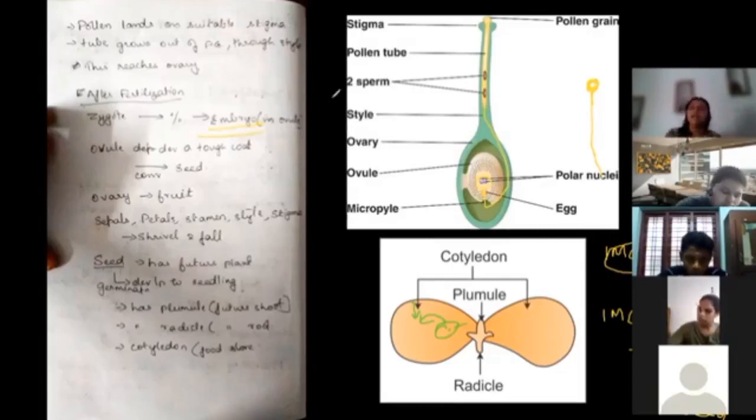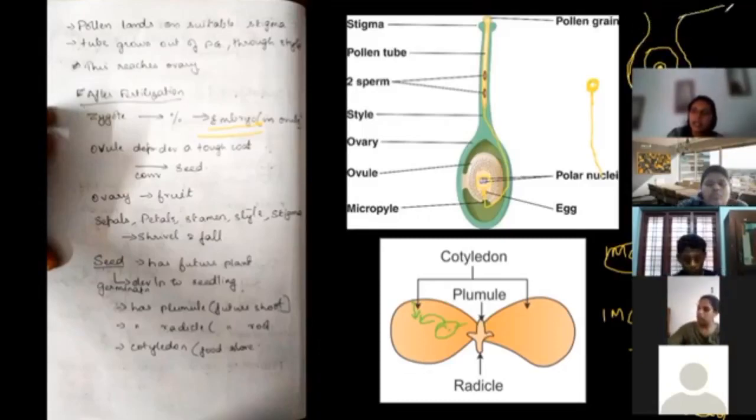Now, there are multiple things. See, the egg is there. Outside the egg, the ovule is there. Outside the ovule, the ovary is there. All right? The ovary is going to be inside the female part, and it is protected by sepals and petals and all those things. Okay? Now, what happens?